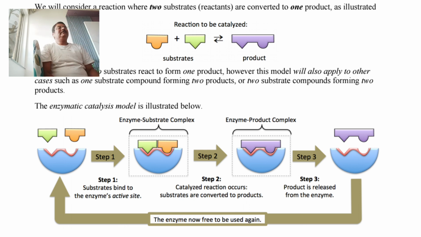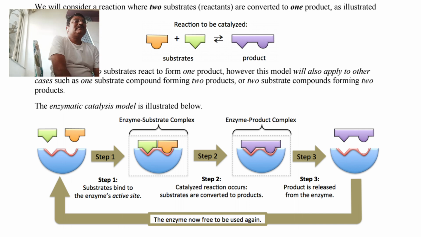So the enzyme and substrate reaction takes place in these three steps. See the slide carefully. Step 1, formation of enzyme substrate complex. Step 2, formation of enzyme product complex. Step 3, separation of product from enzyme, and the enzyme which is released is again used for step first for new reaction.